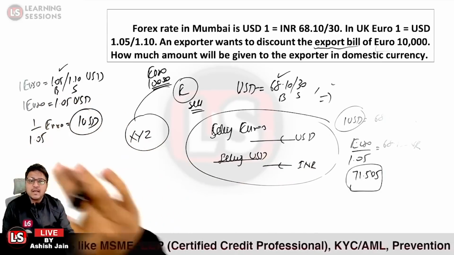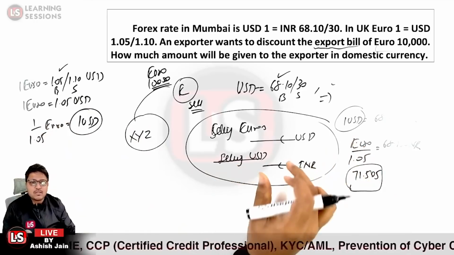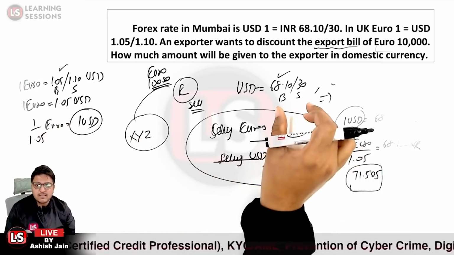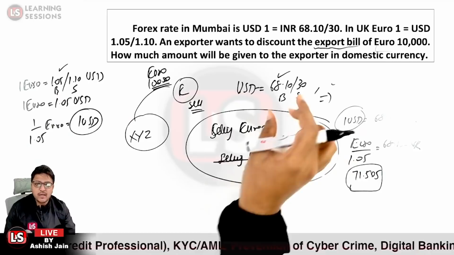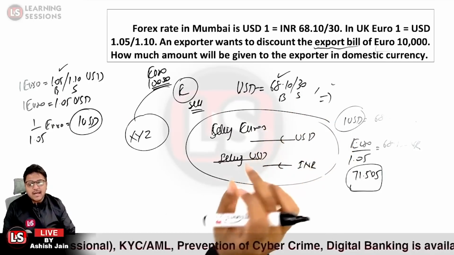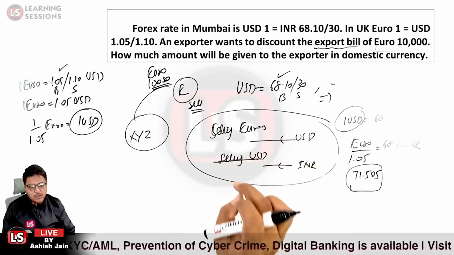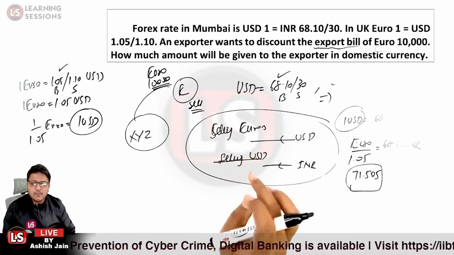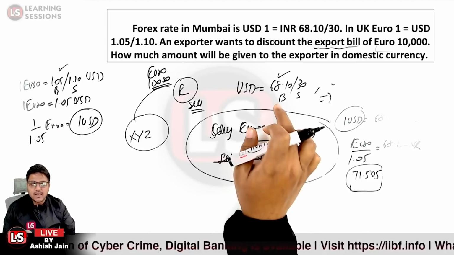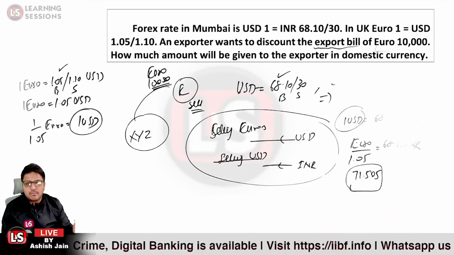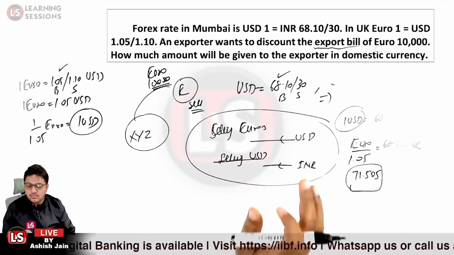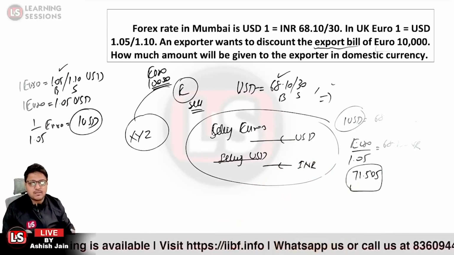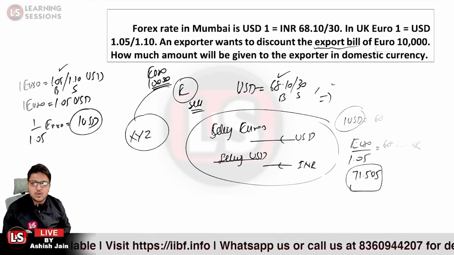That price we considered. And further, he wants to sell the USDs now. Over here, we are provided with the two-way quotation for USD to INR, a buying rate and a selling rate. At what price will he be able to sell the USDs? At a price at which the market is ready to buy. Again, it is 68.10. Now we simply equated these two quotations, and that would be the answer. And there we come with the answer.